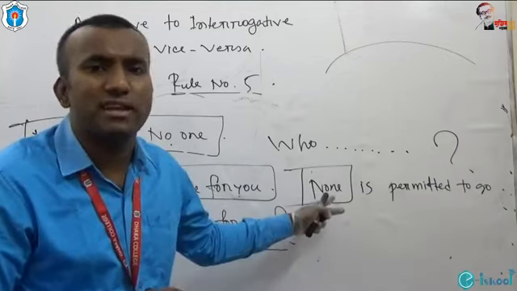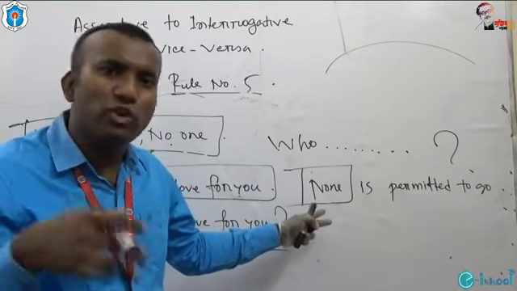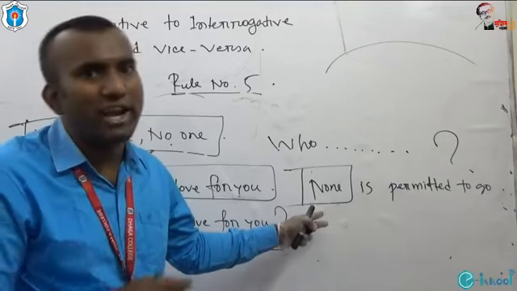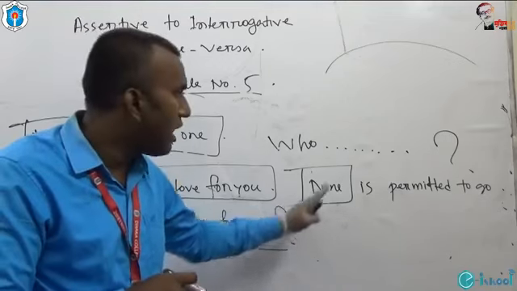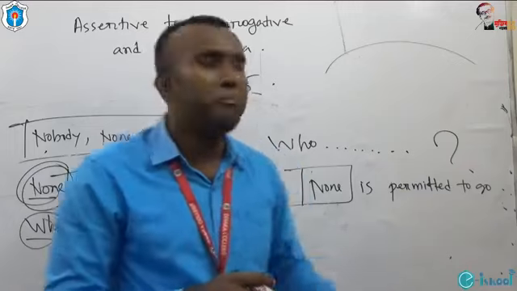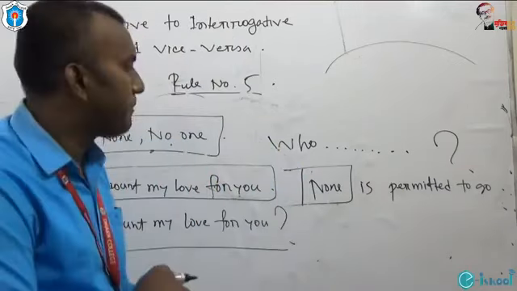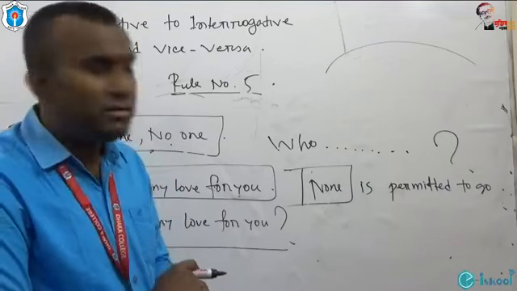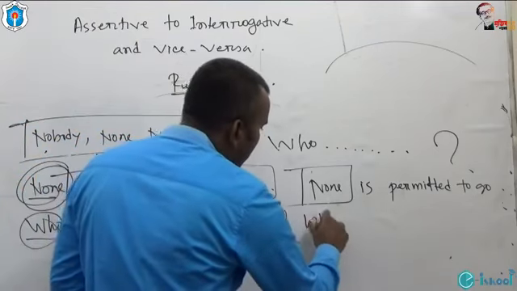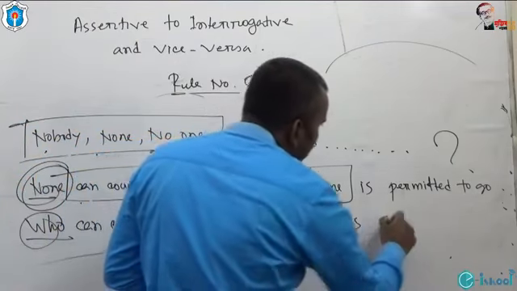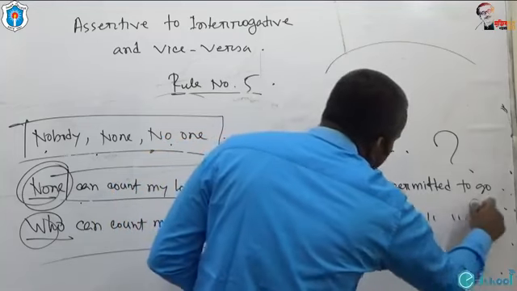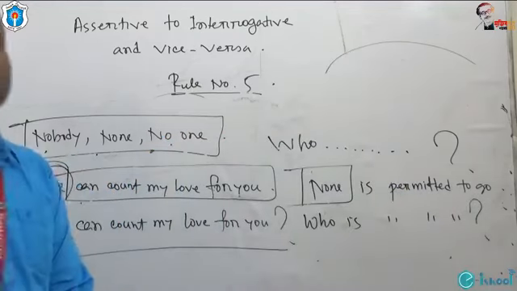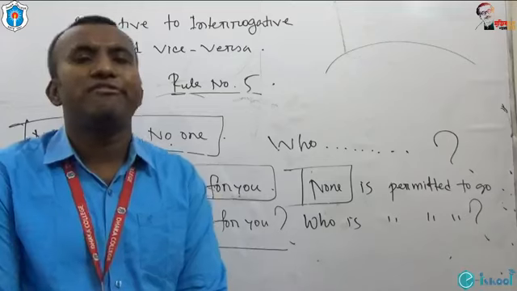So what is your answer, my dear students? Please write down in the comment box. None is permitted to go. Make this sentence interrogative. I think I should give the answer. Who is permitted to go? This is all about rule number 5.